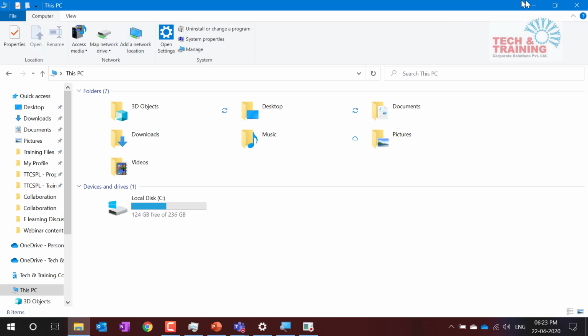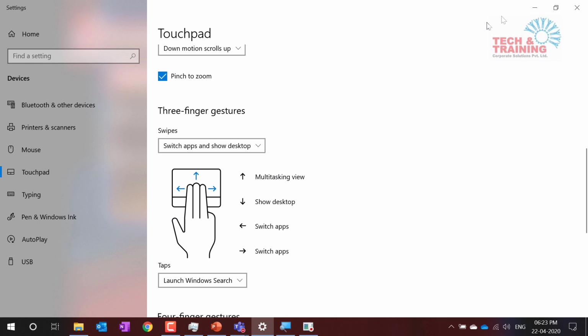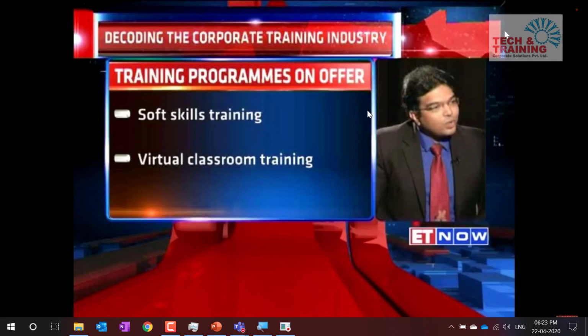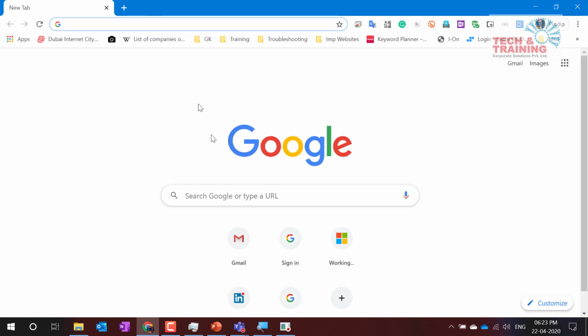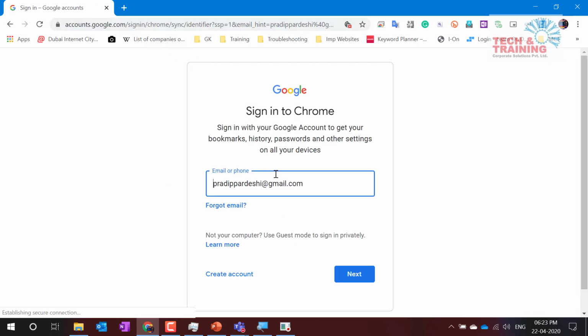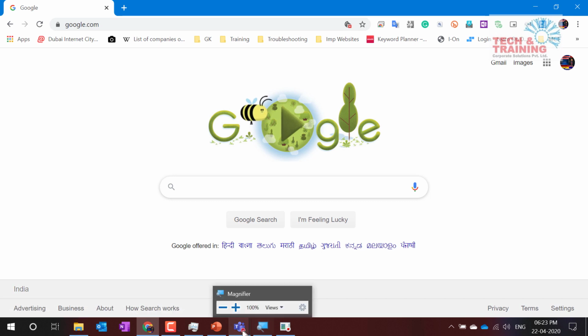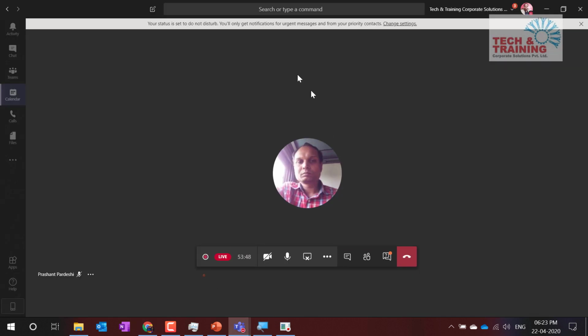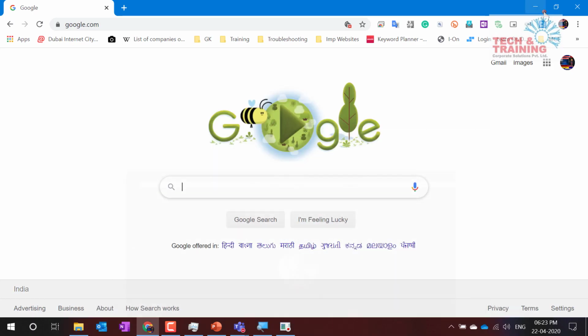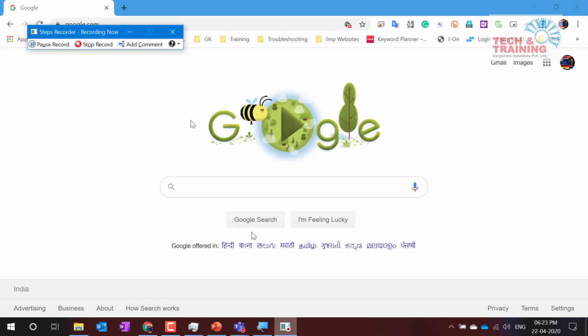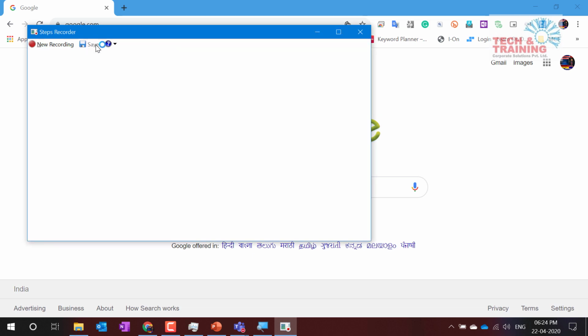Wherever I click, that entire window or that particular screen is going to be taken as a screenshot. So I clicked here, I clicked here, and it is taking me here. I'm doing some Google. Whatever screens that I have clicked on, it has taken a snapshot of those screens. Now I come back and let me turn this problem step recorder off.